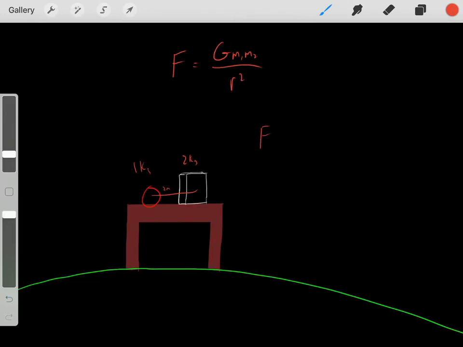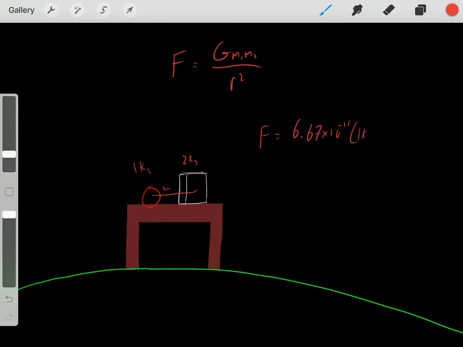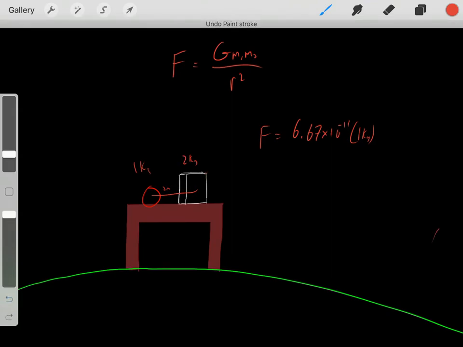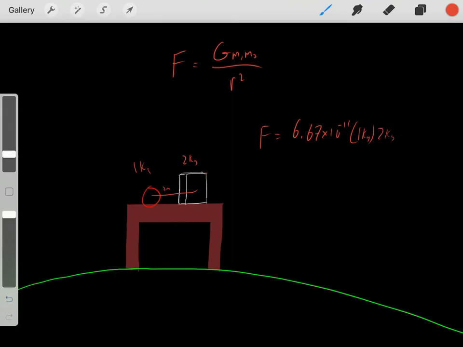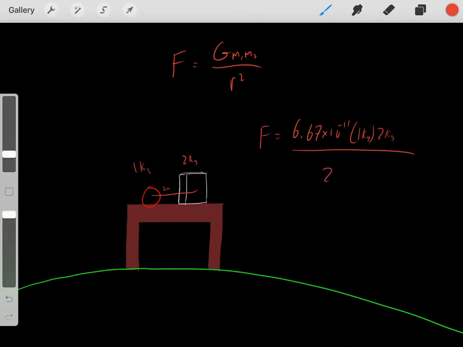So that force they feel equals big G, and big G is just a constant. It happens to be 6.67 times 10 to the negative 11, multiplied by M1. This M1 is just the mass of object 1, so let's define this as object 1. Its mass is 1 kilogram. Multiplied by M2, so let's say that's this object, which is 2 kilograms. Divided by the distance between them squared. We said they're 2 meters away, and again, that distance is squared.